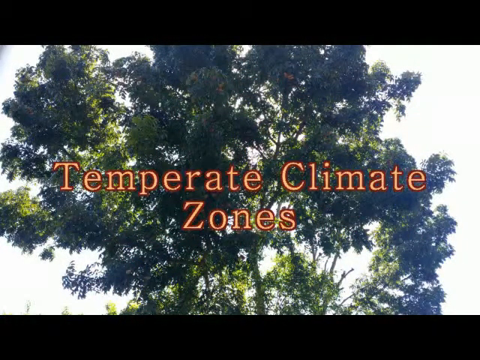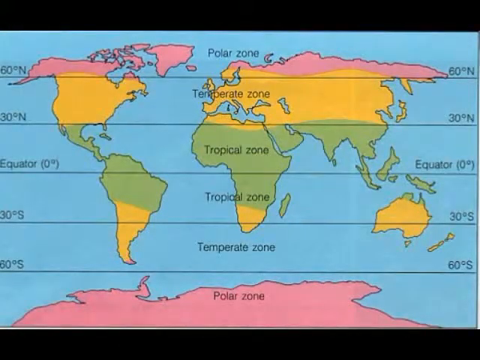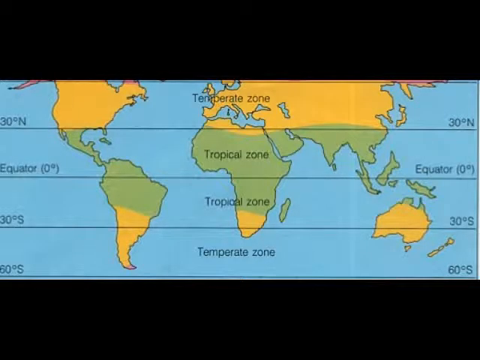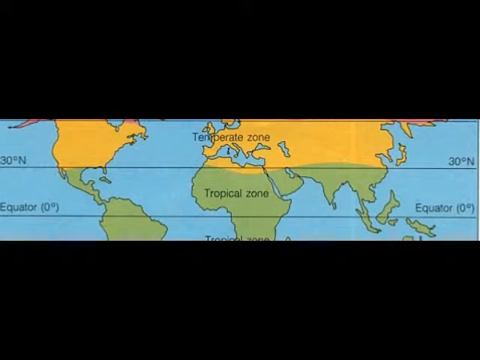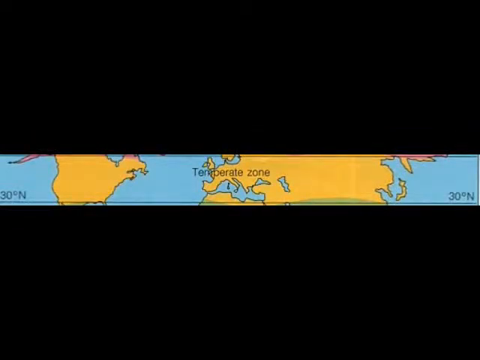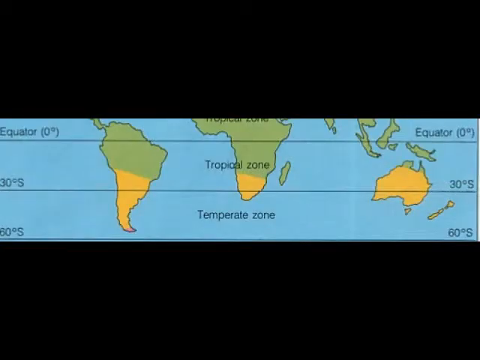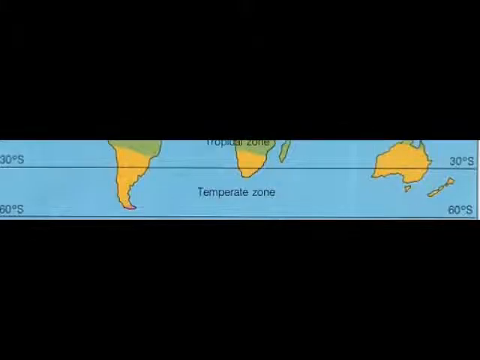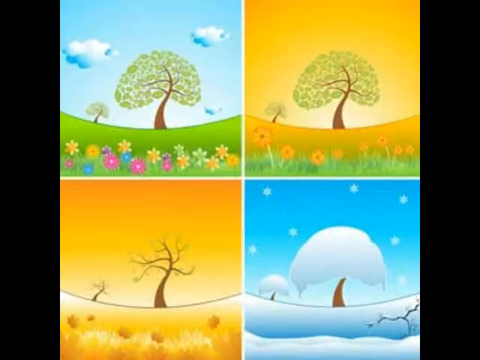Temperate climate zone. This zone is also known as the middle latitude or mid-latitude zone and is found between the Arctic and polar regions in the tropics. Places in the temperate zone that are farther from the equator may experience snow during the winter months. Meanwhile, places near the equator may experience rainfall throughout the year. The average annual temperature in the temperate zone ranges from 5 degrees Celsius to 20 degrees Celsius. Countries within this zone have 4 seasons: winter, summer, spring, and autumn or fall.